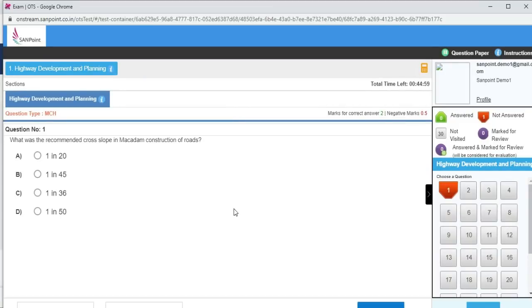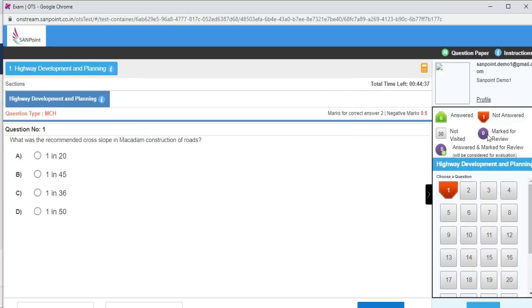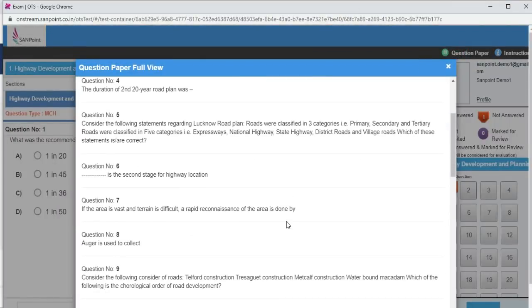Okay. So now this is how this first test is. Actually the test is already visible to you. So the first question is like, what was the recommended cross slope in the macadam construction of the road? So you can see here it is of 2 marks. Negative marking is 0.5. Timer is already moving. Calculator is also visible here. If you want, you can use it here. So this is the palette which is being followed. And if you want to see the entire question paper, that feature is still visible. See here, entire question.